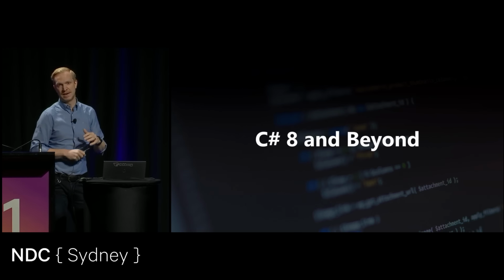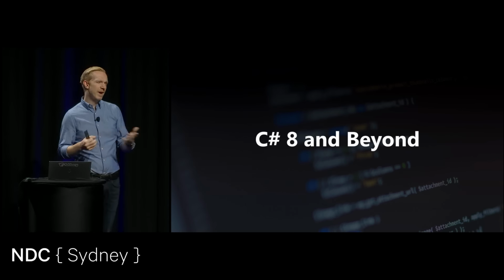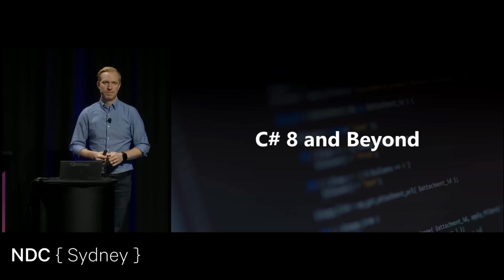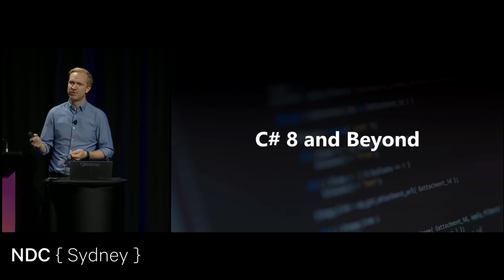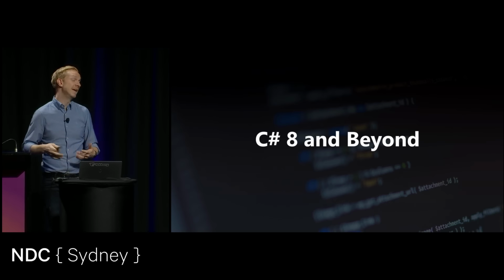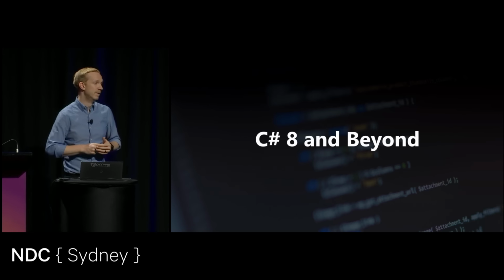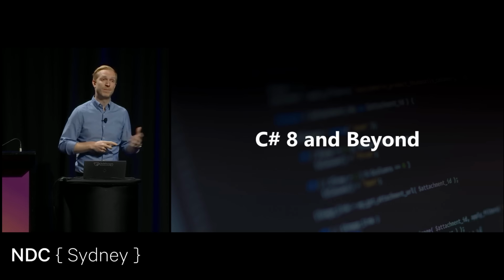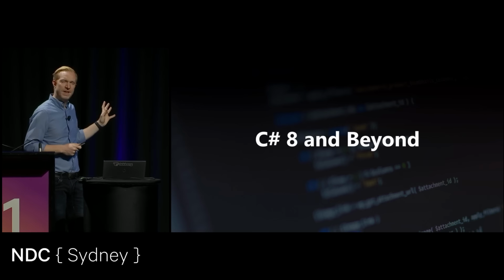So with C#8, the 8th iteration of the language, you would imagine that C# at this point was done, or that you couldn't add more things. But as we see with other programming languages, we do get more and more language features that adapt to the type of applications that we are building. More mobility means that we want to make it easier to work with asynchronous APIs, file system, I/O, network, and all of that. Pattern matching lets us express ourselves in different ways that we might not have been able to do before.